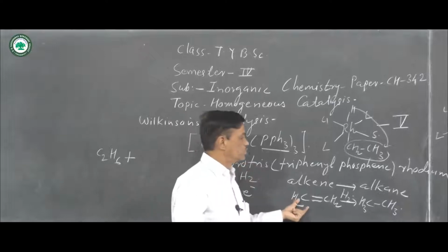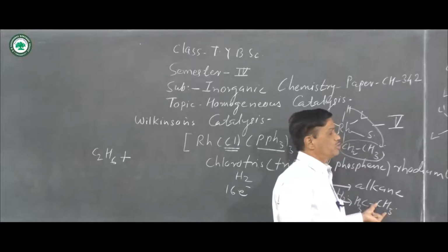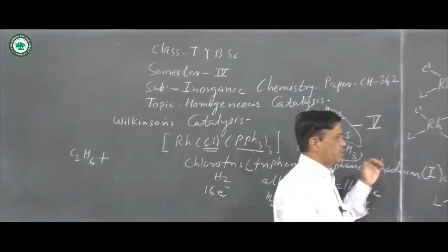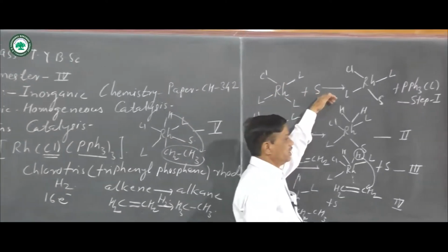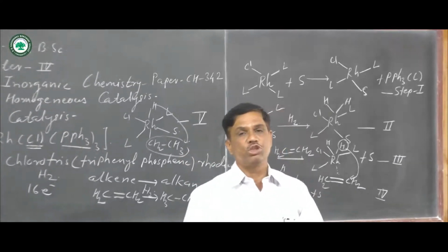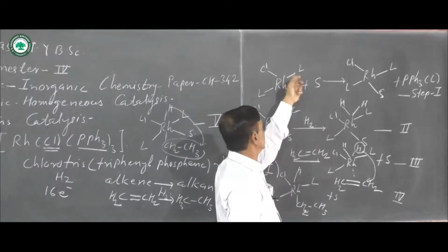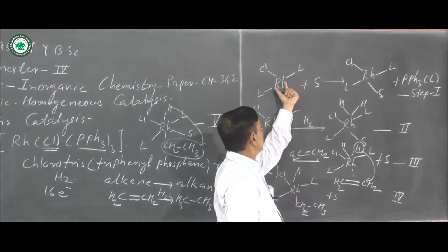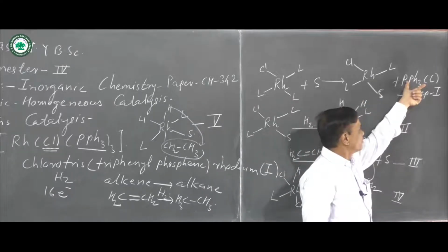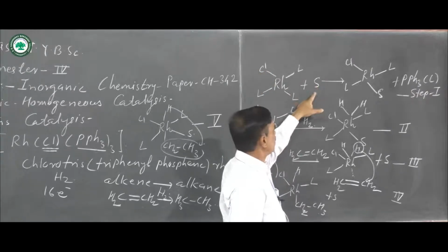In this Wilkinson catalysis, alkenes are converted into alkanes by the hydrogenation process, and the rhodium(I) square planar complex is used, and CH2 double bond CH2 is converted into CH3 single bond CH3. 6 steps are involved in the Wilkinson catalysis process, and in the first step there is addition of a solvated molecule. That solvated molecule is ethanol or toluene. The general reaction is represented as RhClL3 where L is equal to triphenylphosphine, Cl is chloride and S is the solvated molecule.